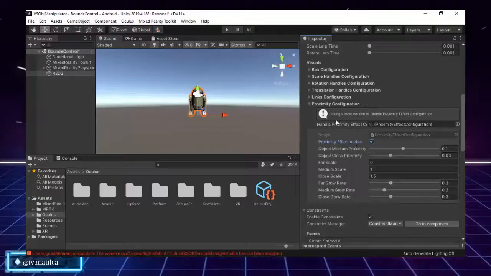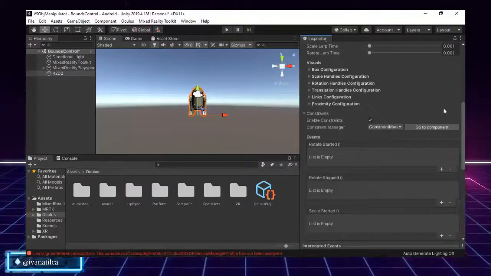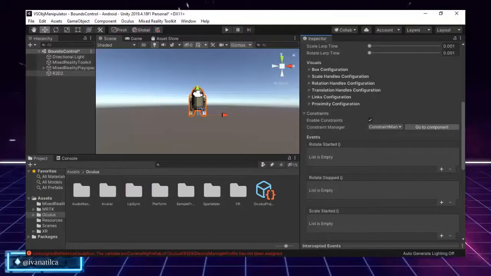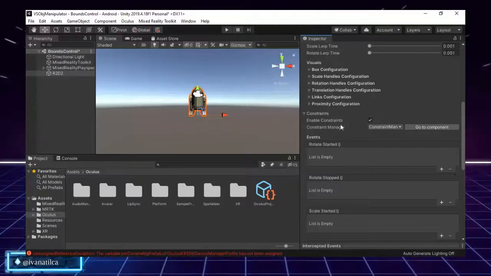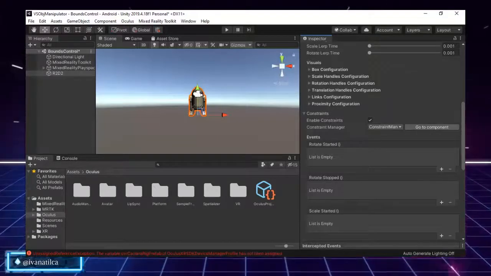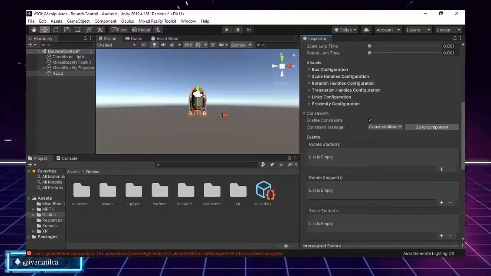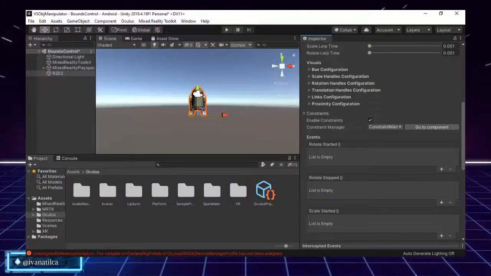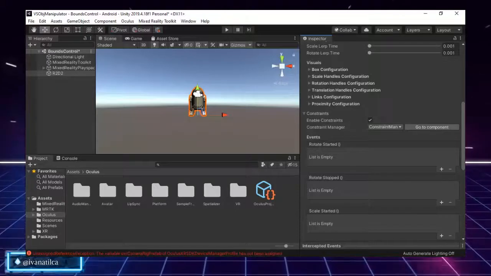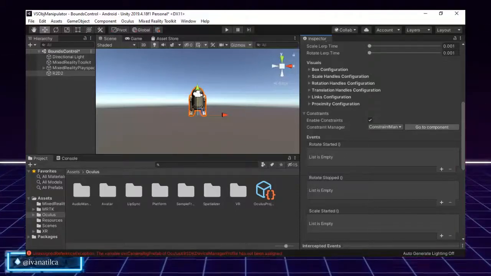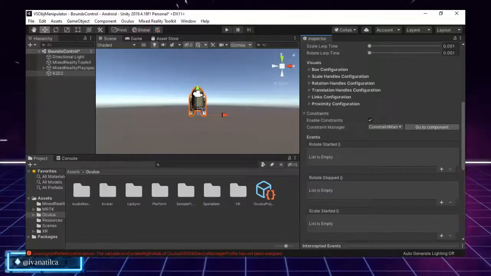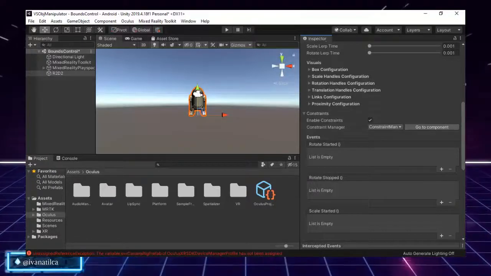I'm going to leave everything as default. And then we have the constraint system, this one. So basically our bounds control supports using the constraint manager, like our object manipulator that we saw in the last video. And we can use it to limit or modify the translation, the rotation, or the scaling behavior while we are using the bounds control handle.